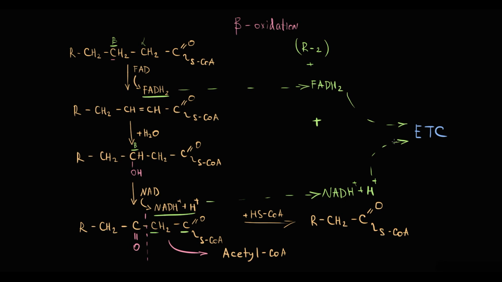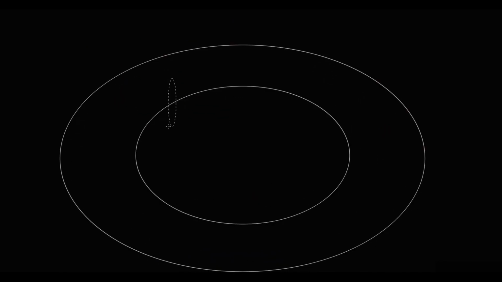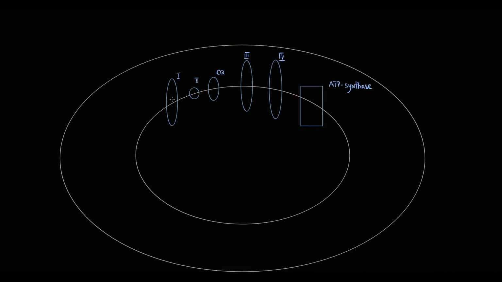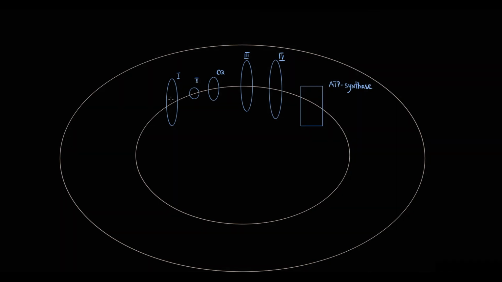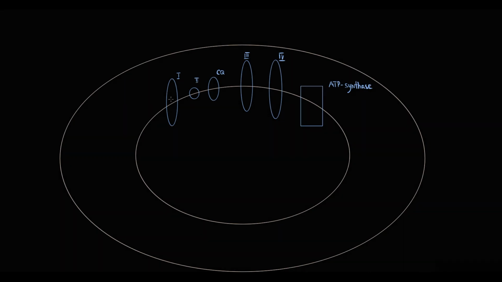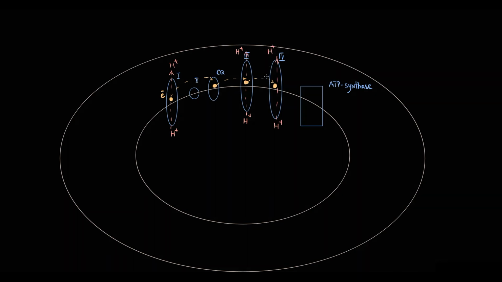Recall that on the inner mitochondrial membrane is located the electron transport chain that is composed of 4 protein complexes and coenzyme Q, and also there is a 5th protein complex called ATP synthase. The concept is that protein complexes in the electron transport chain transport electrons from one complex to another, and by this electron flow they produce energy to drive hydrogen protons at the level of complexes 1, 3 and 4 from the mitochondrial matrix into the intermembrane space.